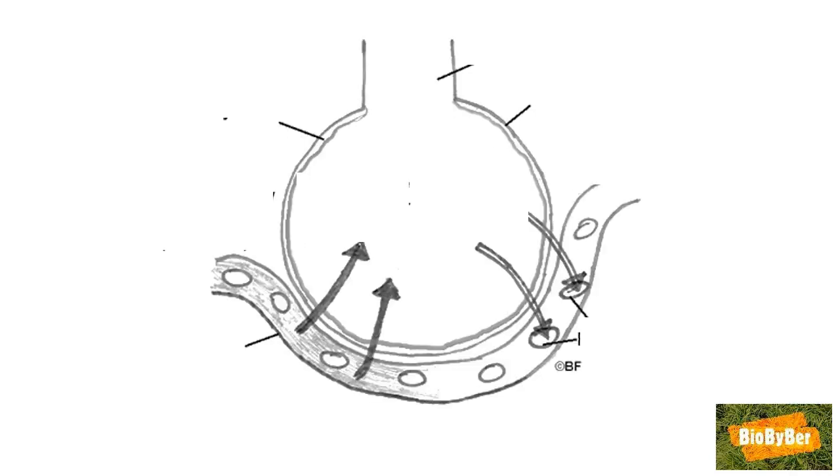First part of the alveolus is the bronchiole. The bronchiole carries air from the bronchus to the alveolus. Then there is the alveolus itself, which allows gas exchange with the blood. There is a layer of moisture on the inside of the alveolus, and the moisture allows gases to diffuse into or out of the blood quickly.